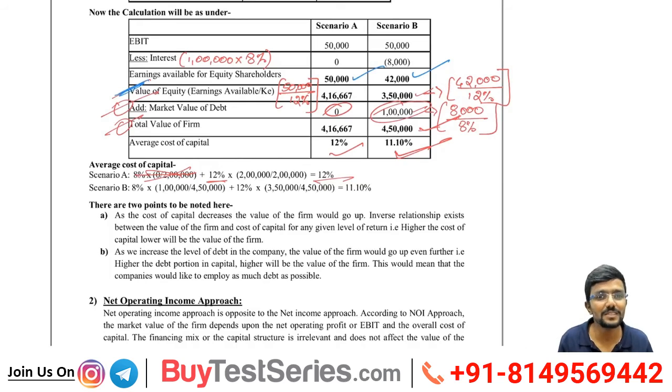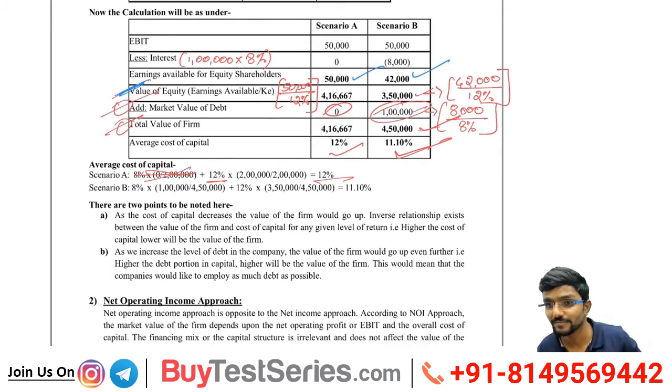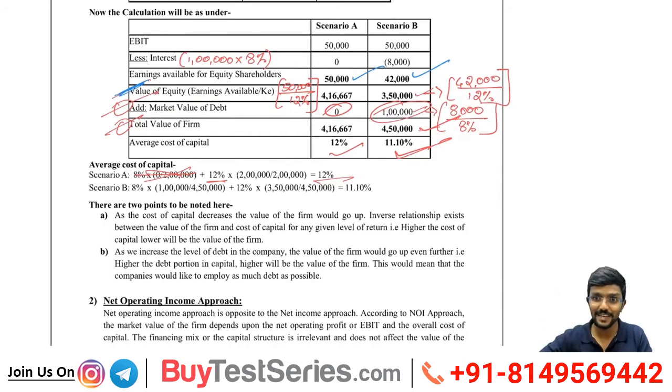Now just reverse it. Now I don't have KE, but I have the other two figures. I have the market value of equity and I have the earnings available to equity shareholders. If I cross calculate, can I get KE? Yes, simple.